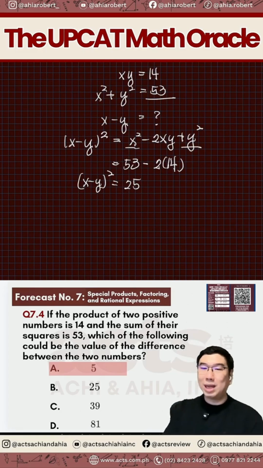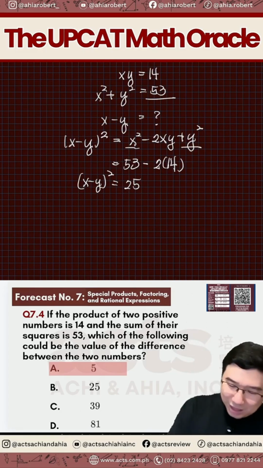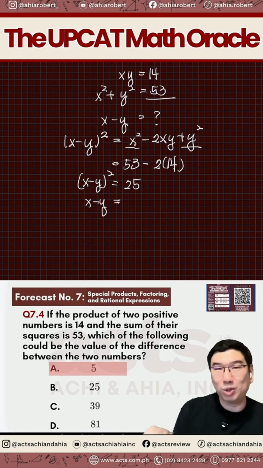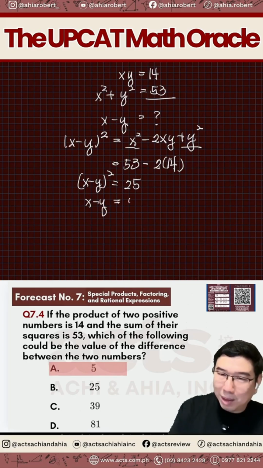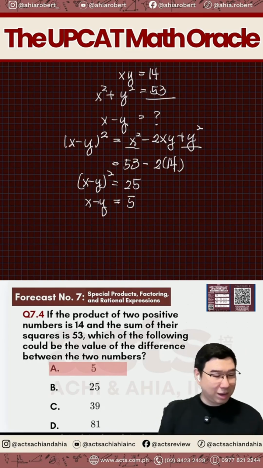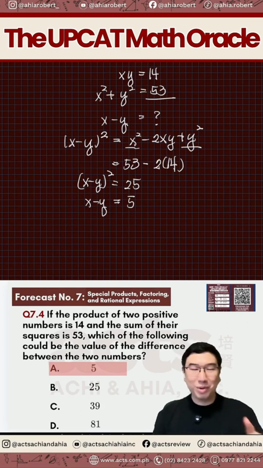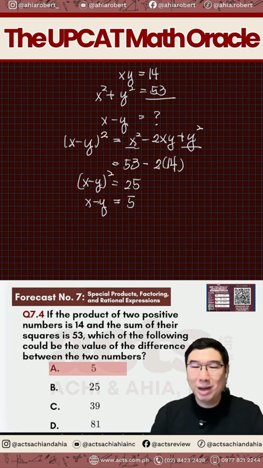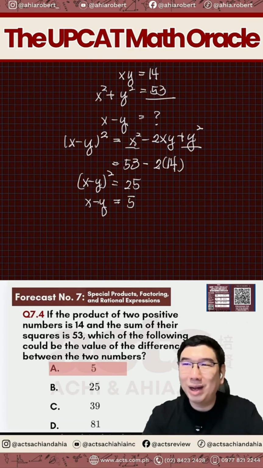Kaya kung sagot mo is letter B, konti na lang nga. So don't forget that we're looking for x minus y and not x minus y quantity squared. So therefore, square root at both sides, we'll be able to get 5 or possibly also negative 5. Any question? Clarification here? Okay? Yes, no worries. Okay lang makalimutan dito. Huwag lang makalimutan sa actual exam, ha?